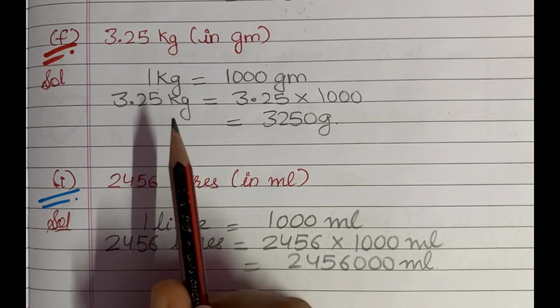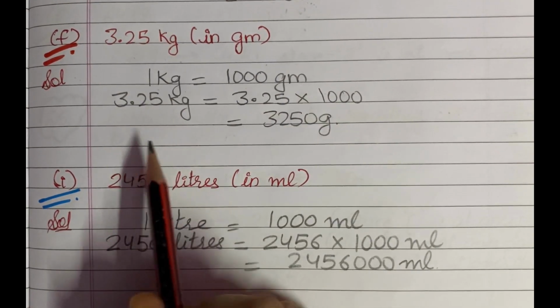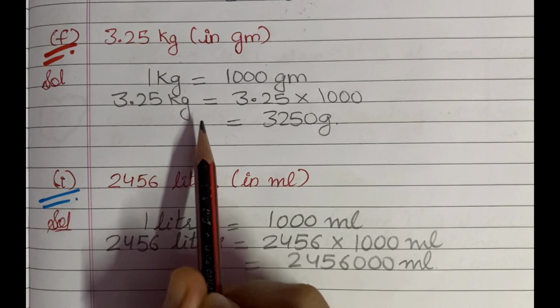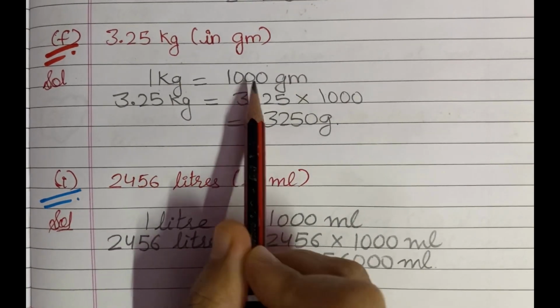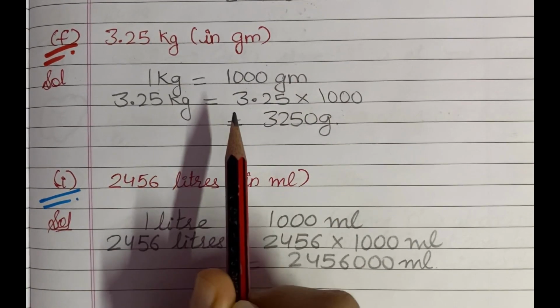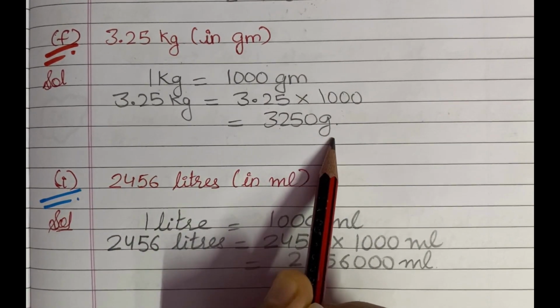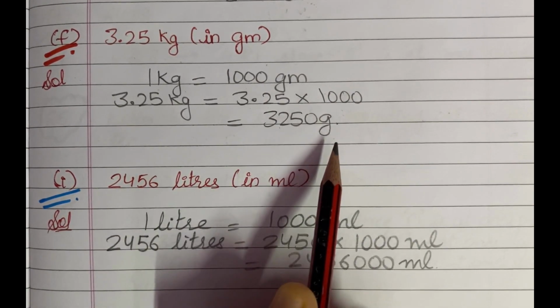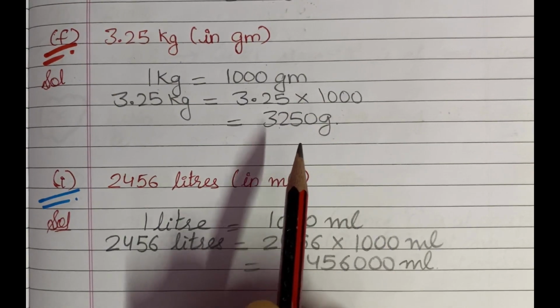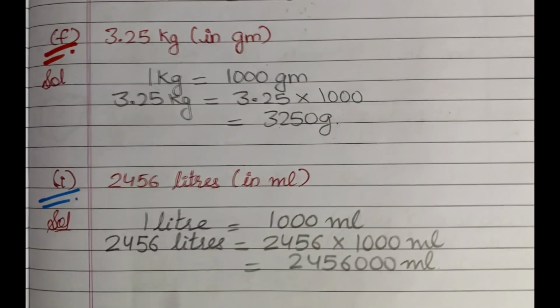So to convert 3.25 kg into grams, we will multiply 3.25 by 1000, and on multiplying we will get 3250 gram as an answer. Hopefully the F part is also clear to you.